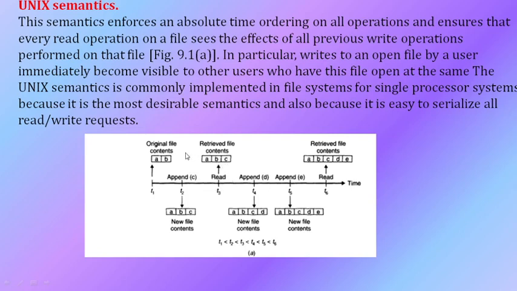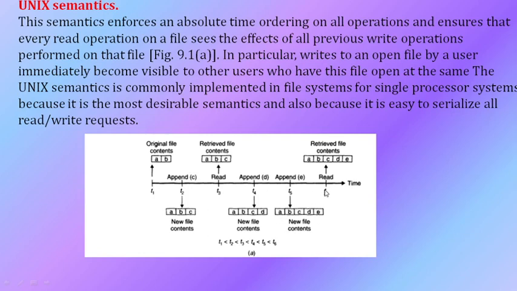It is not giving the previous results. It is updated, right? The another user can easily view the updations made to that particular file. And at T4 append D, new file contents are ABCD, and append E, ABCDE. If there is any other read operation, it will be visible with ABCDE.